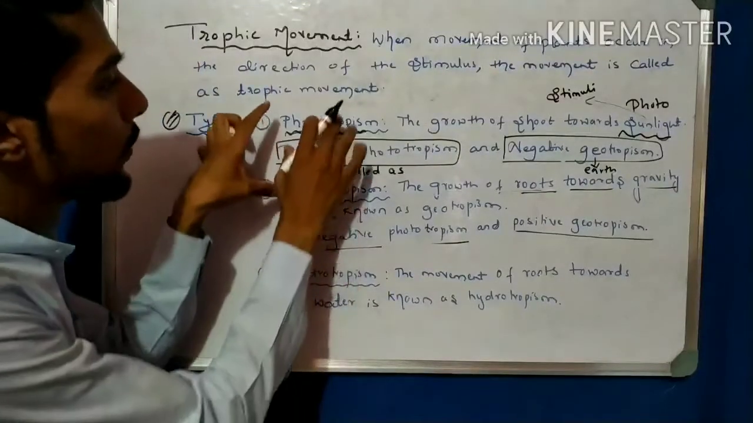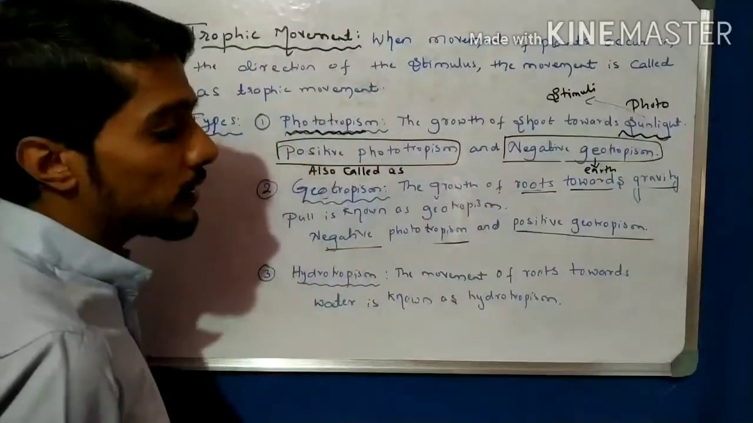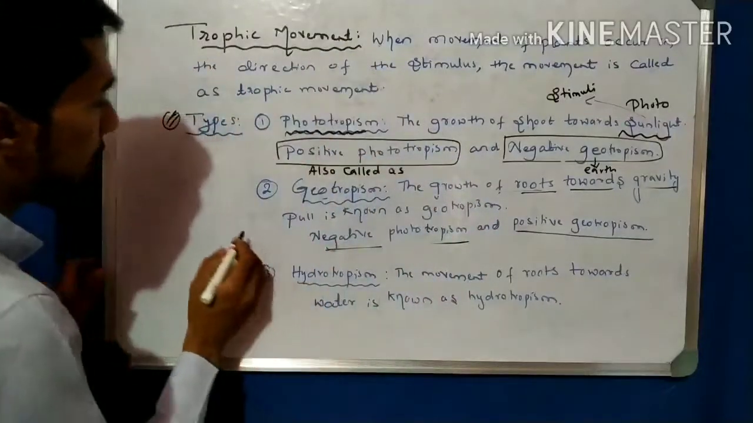Now for both phototropism and geotropism, I will make a diagram here. Diagram is very important for examination. So if they ask about the diagram, you draw like that.